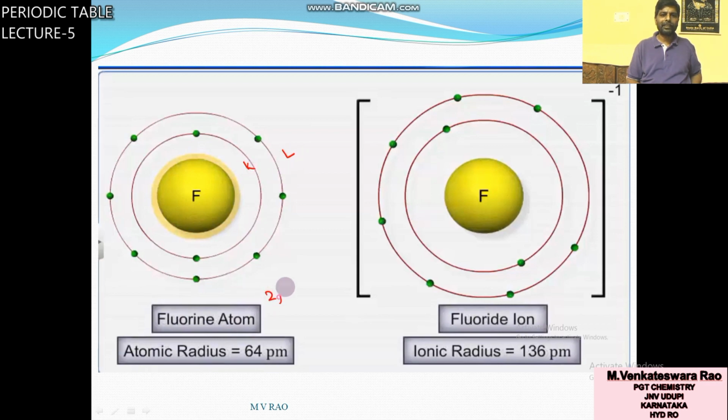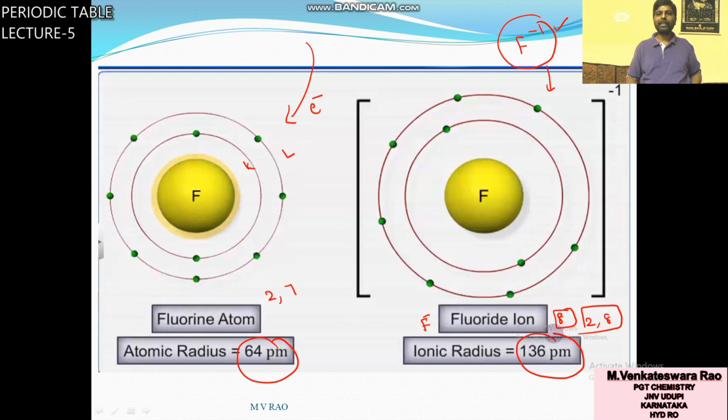How many electrons? 2, 7. If 1 electron is gained, then it becomes F minus. How many electrons are there in the valence shell? 8. So 2, 8. The atomic number of fluoride is still 9, but here a new electron came, so the number of electrons is more. In this case, 1 electron is extra. So F minus: the parent atom size is 64.